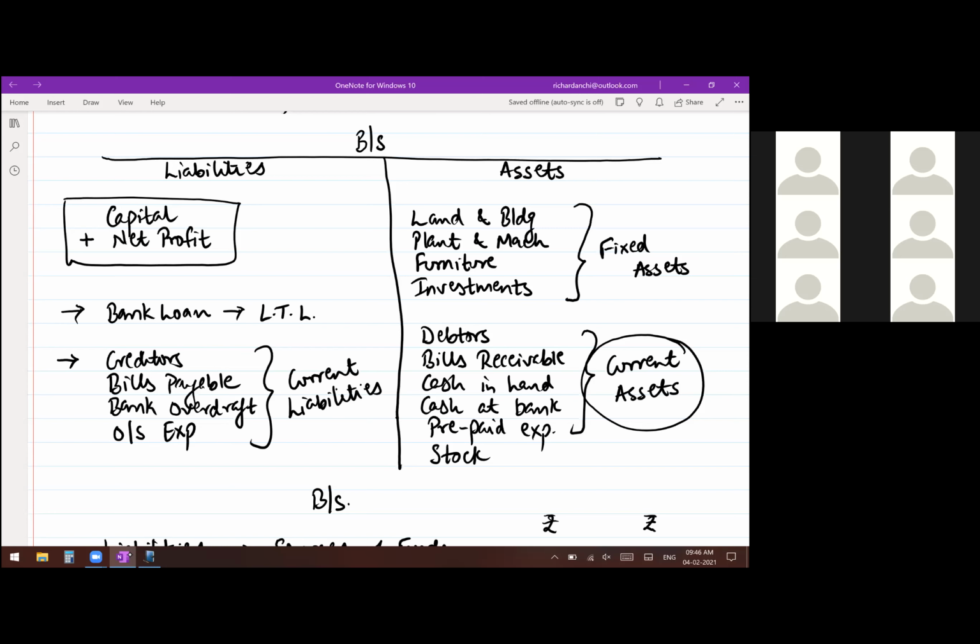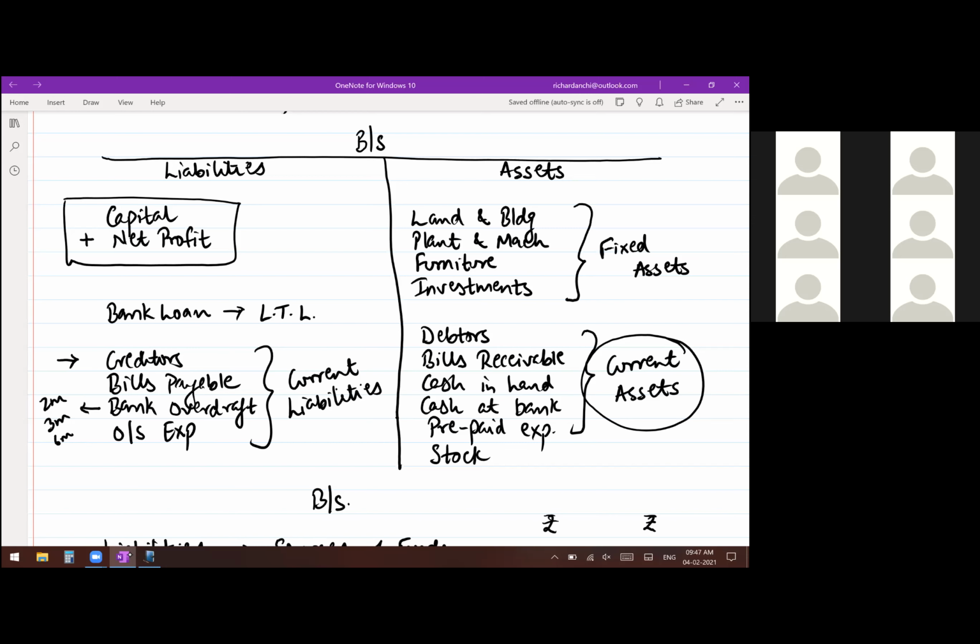Bank loan is also borrowing, and bank overdraft also is borrowing. But remember one thing, generally a loan is taken for a longer period of time, like 2 years, 5 years, 10 years. But a bank overdraft is generally for a short period of time. Okay, it's generally 2 months, 3 months, 6 months. That is the duration of a bank overdraft, not more than that. That's why it comes under the head of current liabilities.